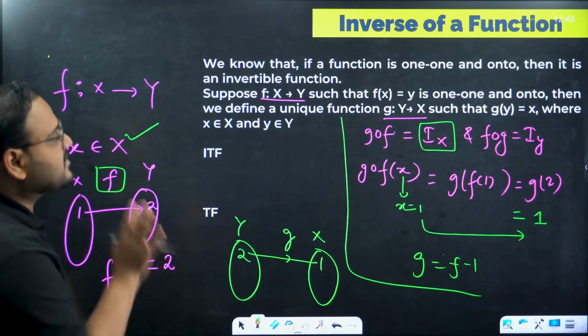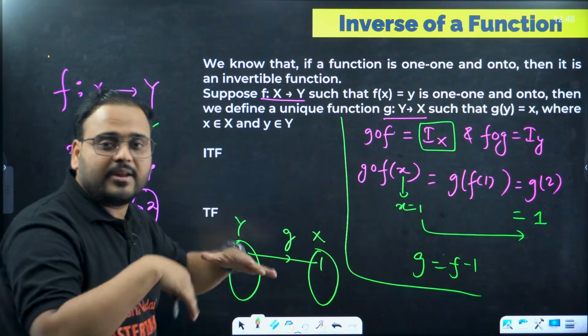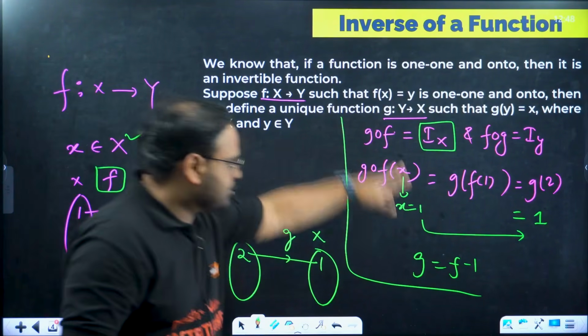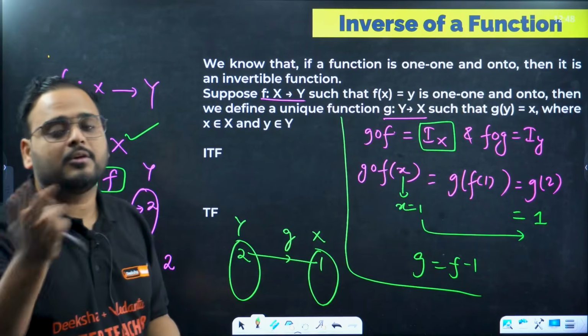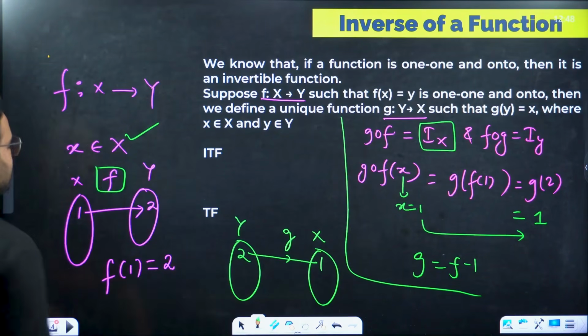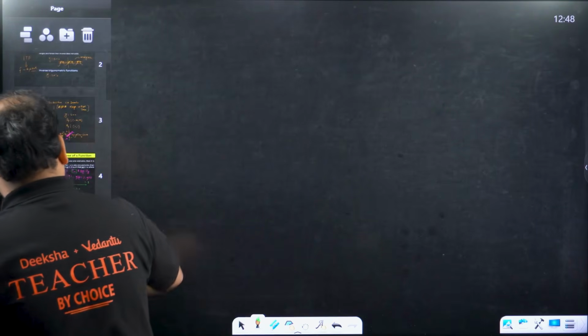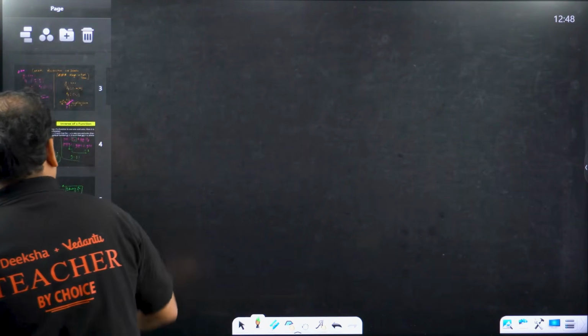Okay. So what is the basic understanding, the summary from here? That the definition of inverse, and range and domain, swap with each other. Moving on. Let's do the first one. Clear? Let's do the inverse of the first one. Let us do this. So what is this going to be?